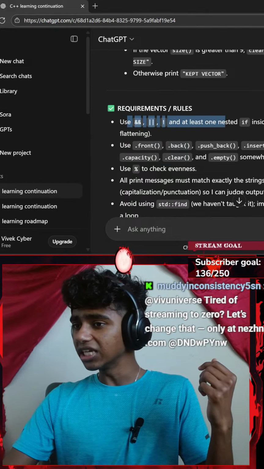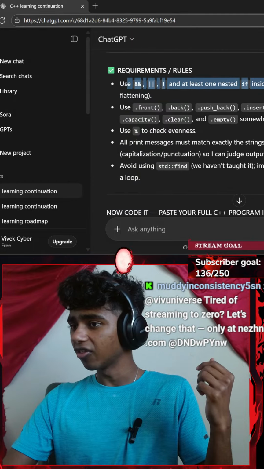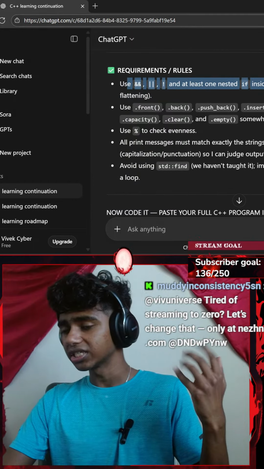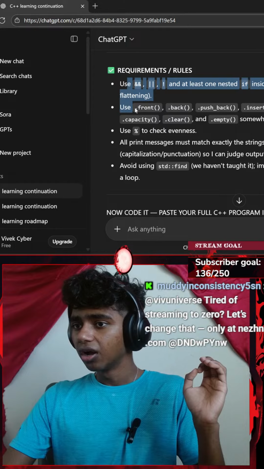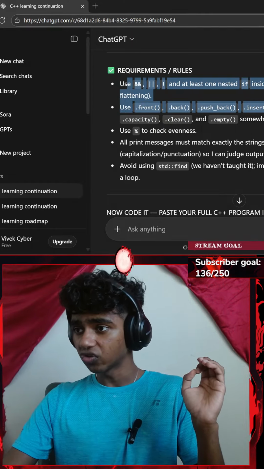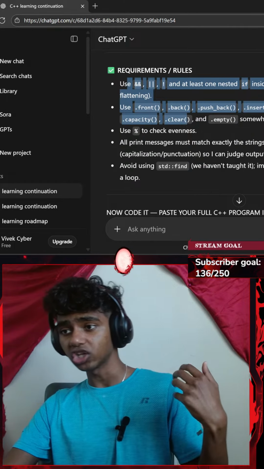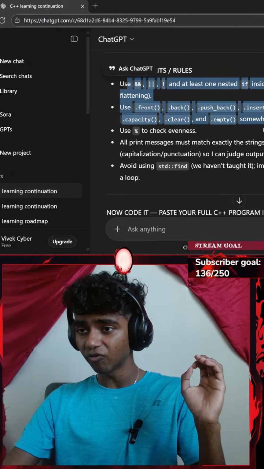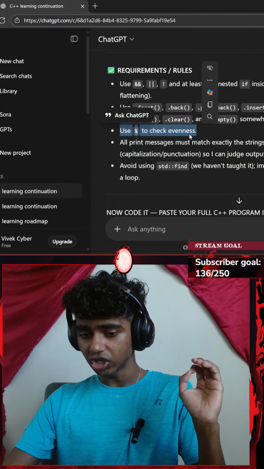Exclamation, and at least one nested if inside another if, not just else if flattening. Okay, use the front function, back function, push_back function, insert function, erase function, size function, capacity function, clear function, and empty function somewhere in your code. Use modulus to check evenness.